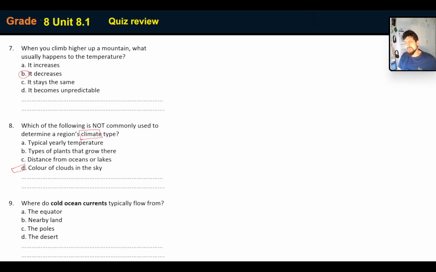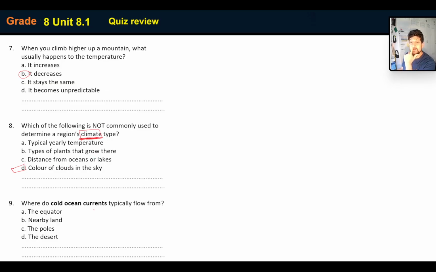So, yes, if there are darker clouds, they can tell me about a storm coming. Or if they're light clouds, then they can tell me that there's relatively clear conditions and it's quite dry. But we're talking about climate, and remember, climate is long term, and clouds aren't really long term. So, not a very nice question. I wouldn't worry about it too much. If it's talking about climate, we're talking about long term things, not short term things. So the clouds are short term.